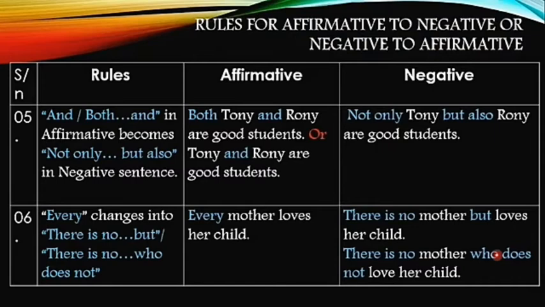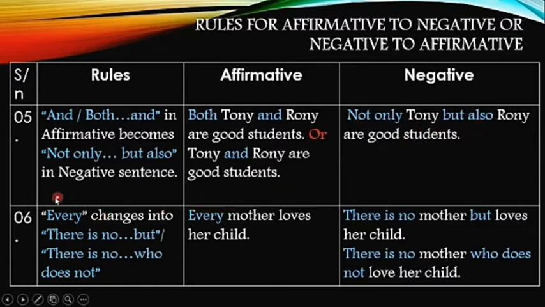Rule number 5 says, when we have and or both ... and in an affirmative sentence, it will become not only but also. For example, both Tony and Ronnie are good students. Both Tony and Ronnie. We have taken this option. Or it could also be said in this way, Tony and Ronnie are good students. And the negative form of them is, not only Tony but also Ronnie are good students. Not only but also has been used here.